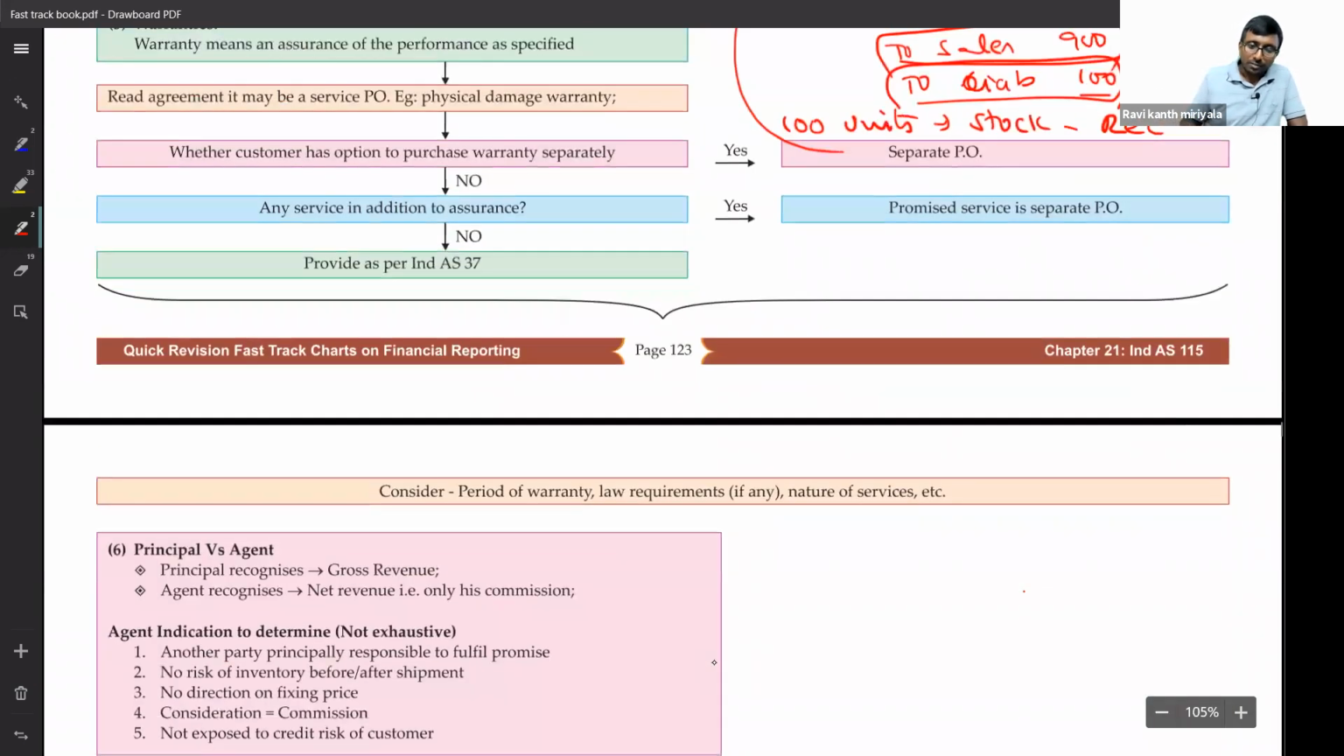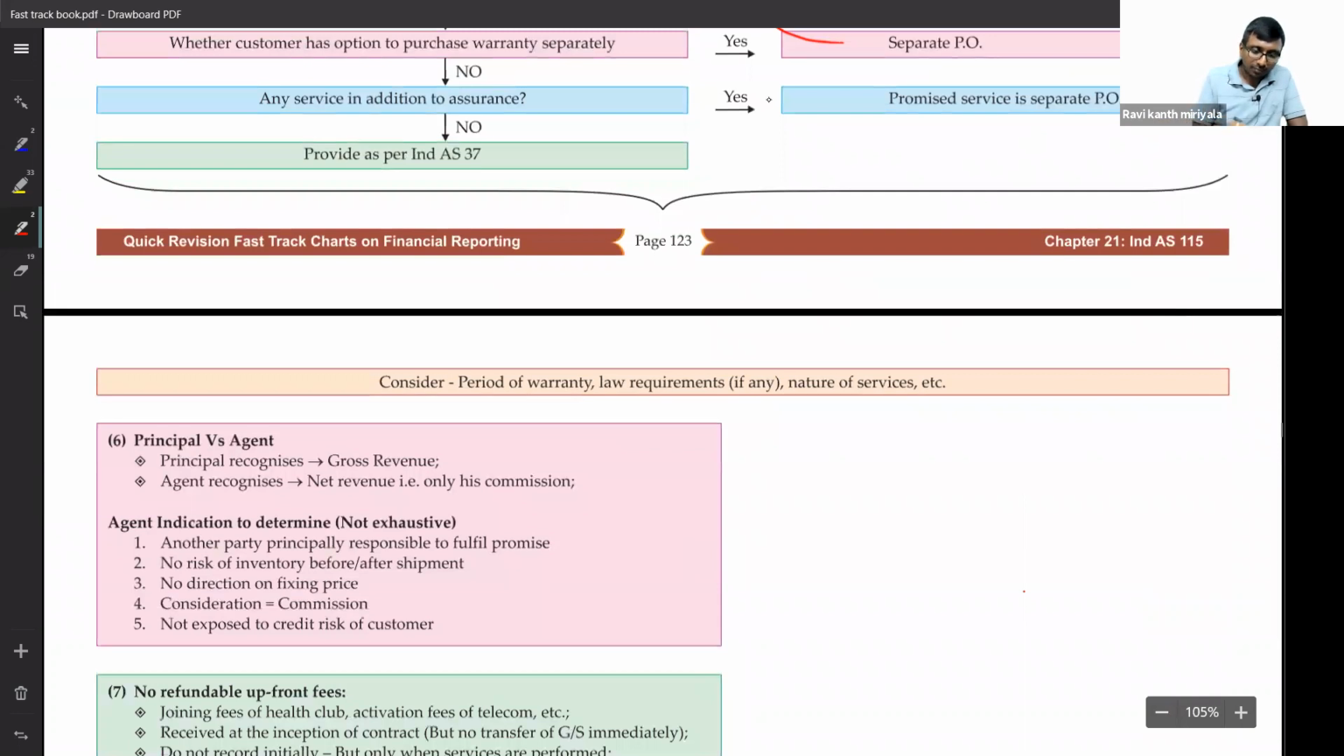Next, based on this, let me make this point and then close Ind AS 115. Try to understand: there is principal versus agent. Based on this, they asked a 6 marks question in the last attempt, I believe. A 6 marks question has come from this principal versus agent, so it is that important.